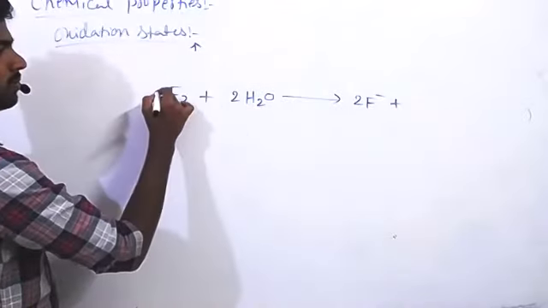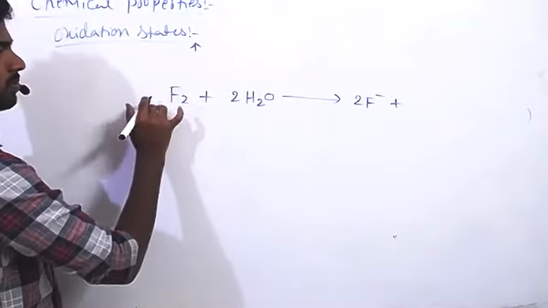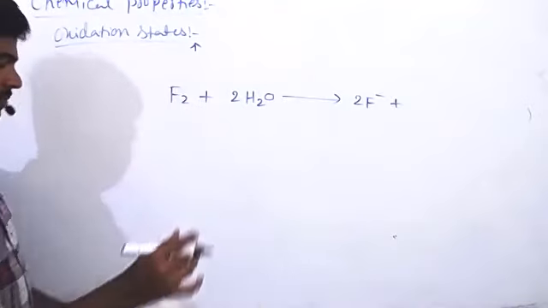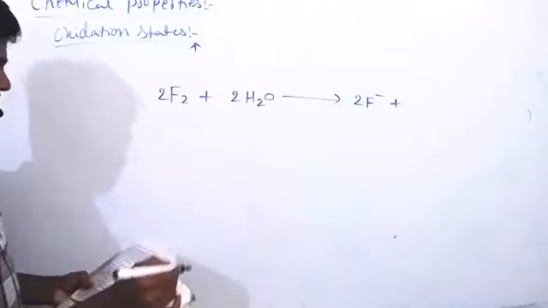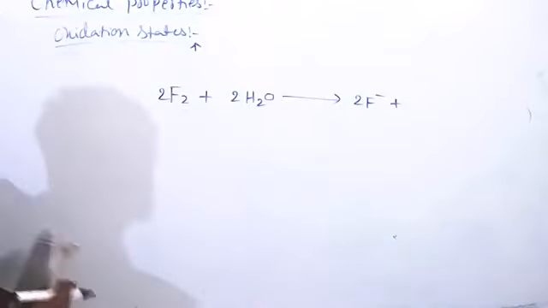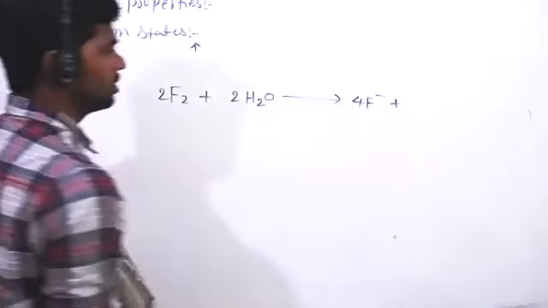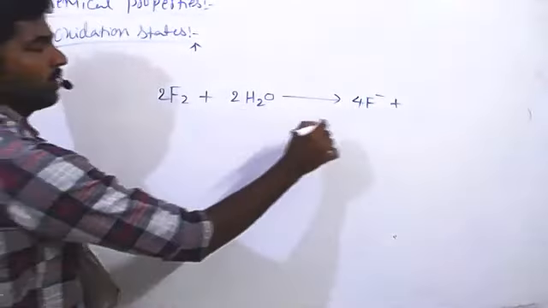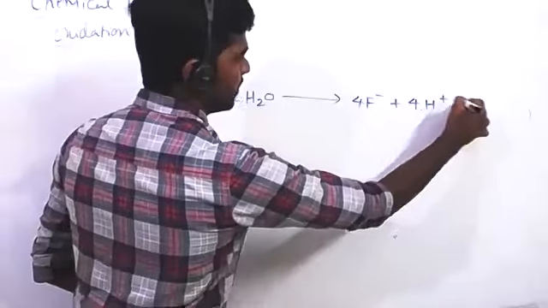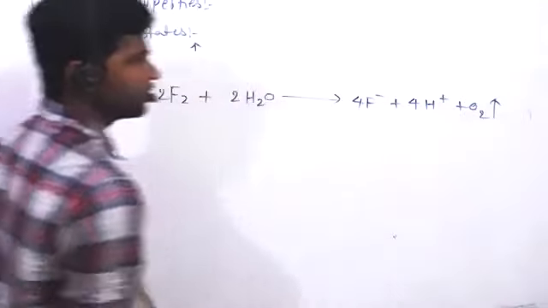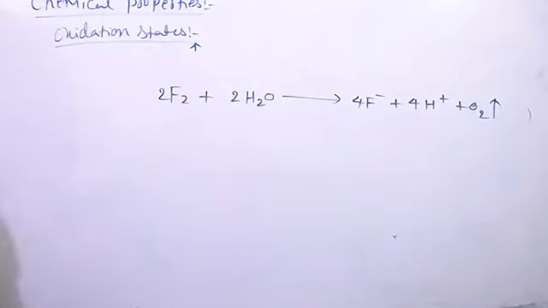So 2F2 plus 2H2O gives 4F minus, 4H plus, and oxygen gas is released. When fluorine gas is passed into water, fluorine oxidizes water and oxygen gas is released. So fluorine is a very strong oxidizing reagent.